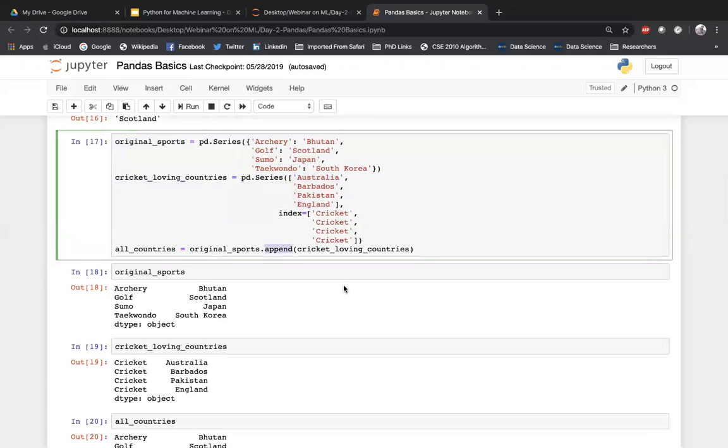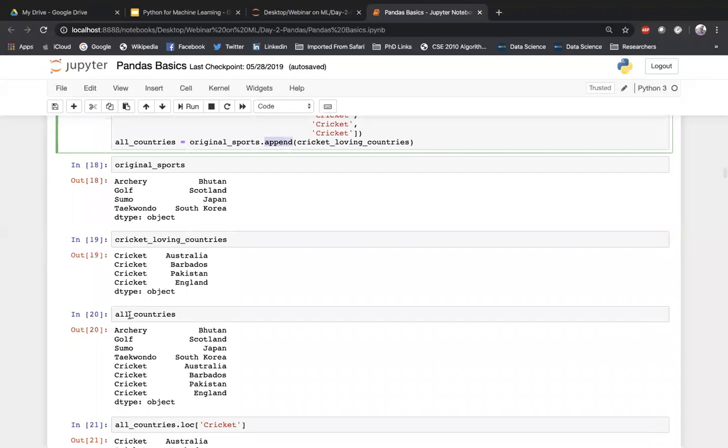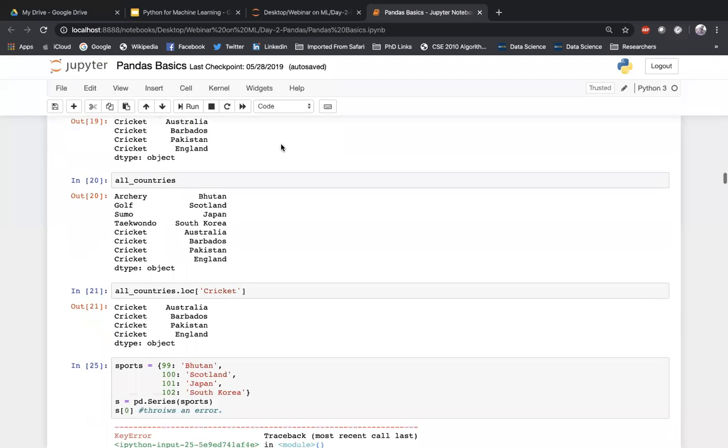So we can actually append one series with another series, that is possible. Once you do that, you can see that this is the original sports that we have, this is the cricket loving countries that we have, and this is the appended list. So you can do appending between two different series.